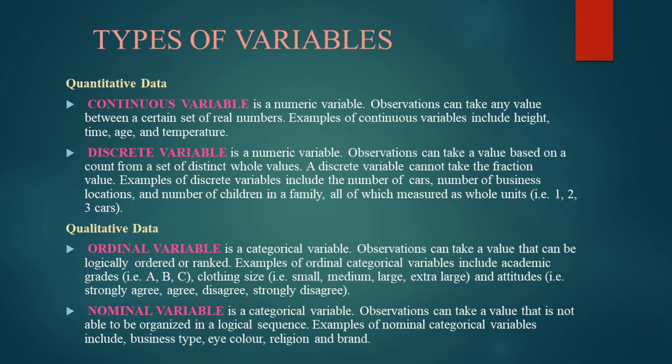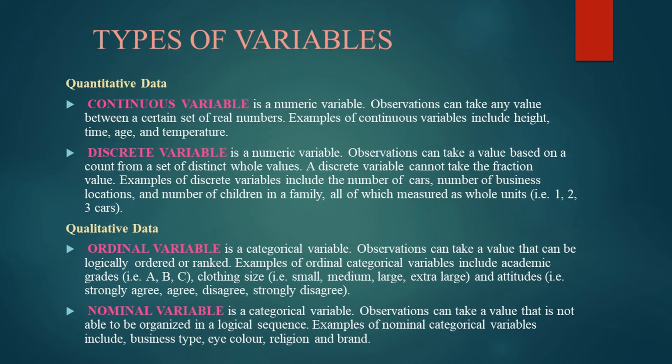Discrete variable, it is also a numeric variable. Observation can take a value based on a count from a set of distinct whole values. A discrete variable cannot take a fraction value. For example, like number of cars, number of business locations, number of children in a family, all of which are measured as a whole unit. Ordinal variable, it is a categorical variable.